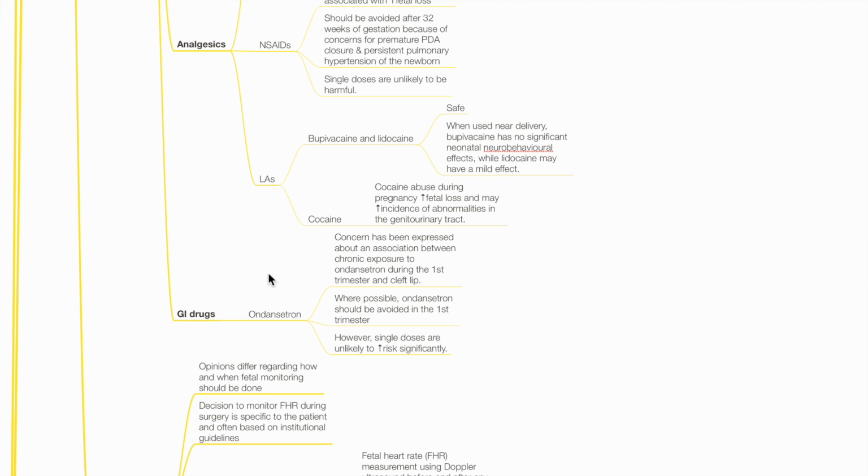Bupivacaine and lidocaine are safe. When used near delivery, bupivacaine has no significant neonatal neurobehavioral effects, while lidocaine may have a mild effect. Cocaine abuse during pregnancy increases fetal loss and may increase incidence of abnormalities of the genitourinary tract. Ondansetron should be avoided in the first trimester due to association with cleft lip formation. However, single doses are unlikely to increase the risk significantly.